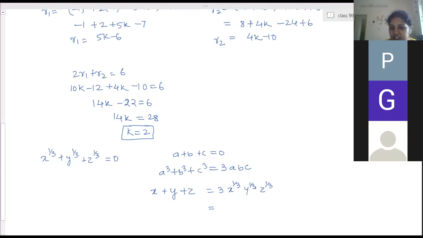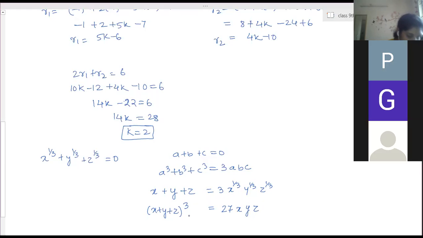Now you got this relation. Now take the cube of both the sides. Ma'am, but why? To simplify this. If we take the cube, then you will get 3's cube, 27. x to the power 1 by 3 cubed is x, y to the power 1 by 3 is y, and z to the power 1 by 3 cubed is z.